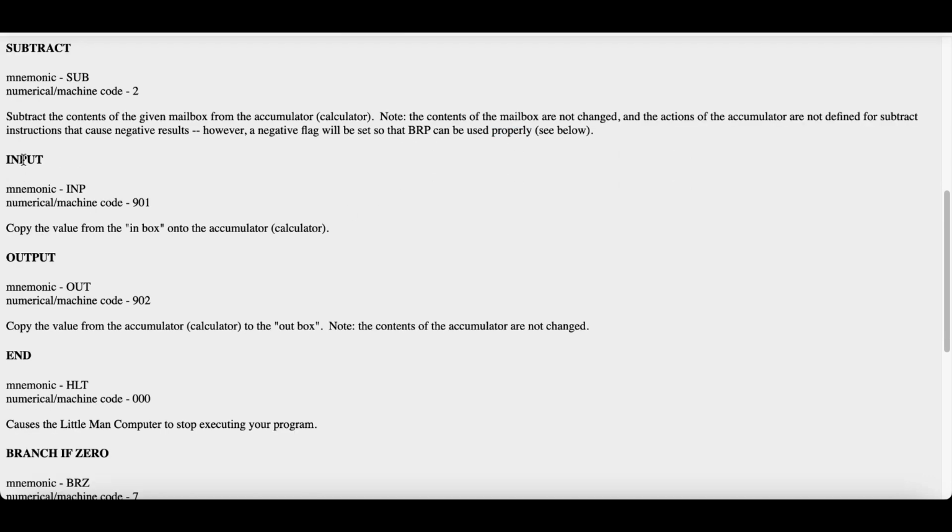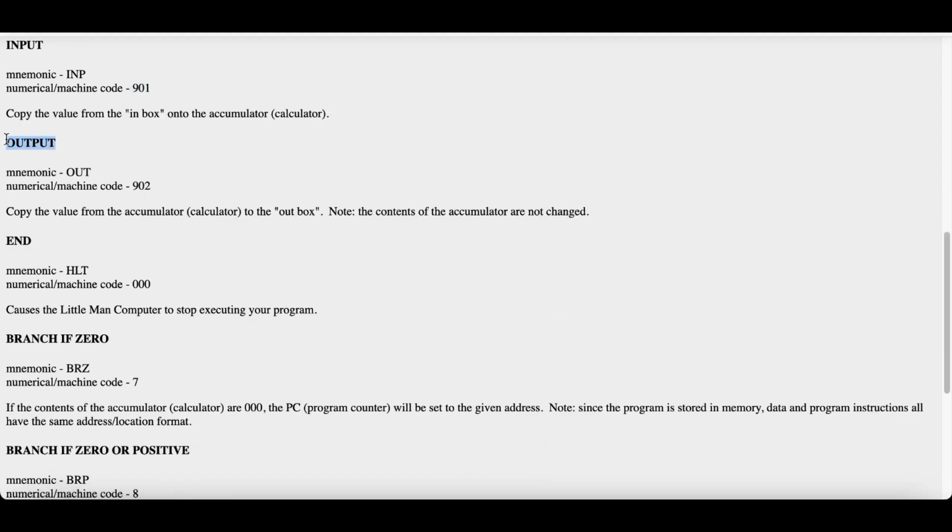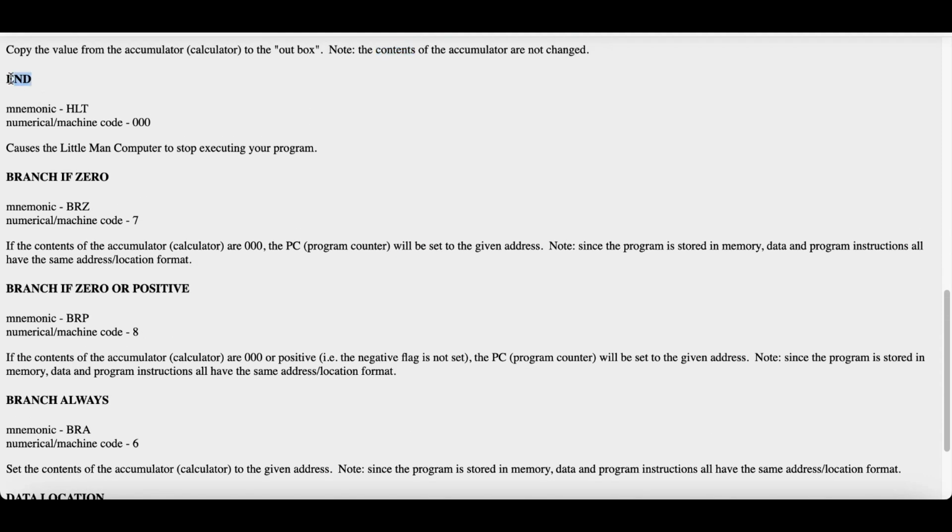For inputting any value we use INP and its machine code is 901. Copy the value from the inbox onto the accumulator. For outputting we use OUT and its machine code is 902. Copy the value from the accumulator to the outbox. Note the contents of the accumulator are not changed. HLT is used to halt or exit the program. We use it in any kind of program. Its machine code is 000, which causes the Little Man Computer to stop executing your program.